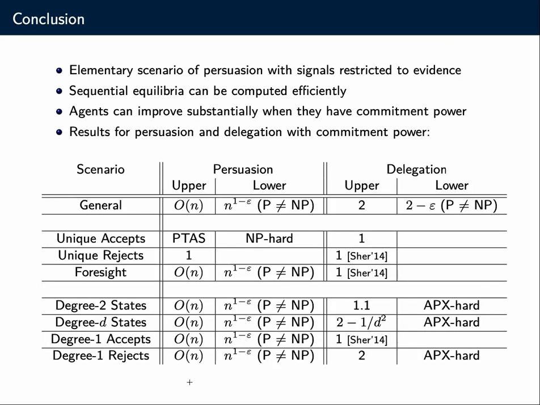In terms of approximation, this is the general picture that we have. The persuasion problem seems to be generally harder to approximate than the delegation problem, but also the delegation problem is hard in general up to trivial factors. And we identified a number of structural conditions under which we can show improved approximation results. And that was it. Thanks for watching.